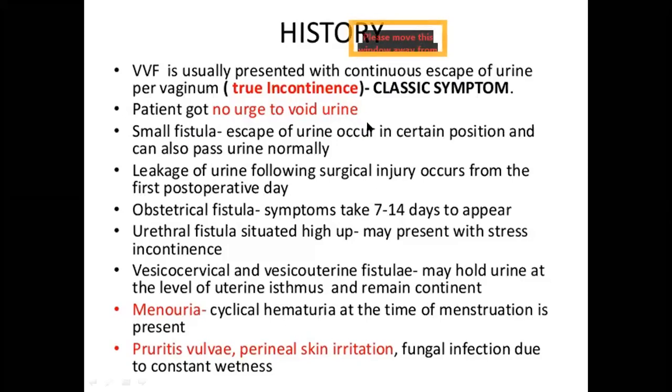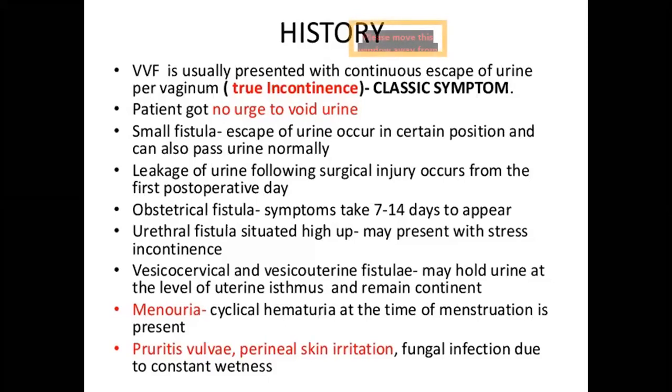Whereas in ureteric fistulas, one ureter may be affected, so the other ureter will be normal. Because of the ureterovaginal fistula on one side, there will be continuous escape of urine per vaginum. And as the other ureter is normal and urine collects in the bladder from it, the patient will have urge to void urine.